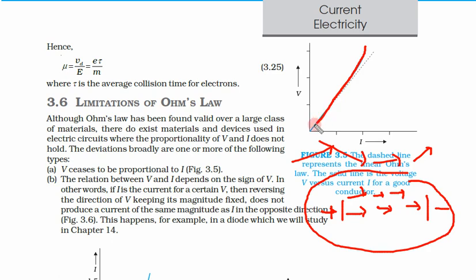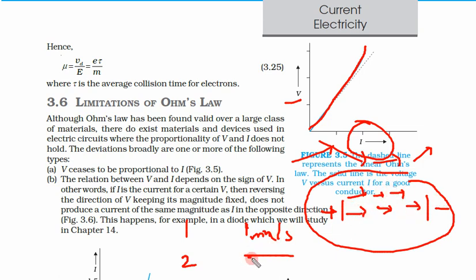There is some deviation from the linear path. Let's say initially there was a voltage of 1 volt, and the charge carriers are moving at 1 millimeter per second. Let us say the average drift velocity is 1 millimeter per second, which is resulting in this current. But if you double the voltage, the velocity is higher, that means more charge carriers flow through the same area in that time.